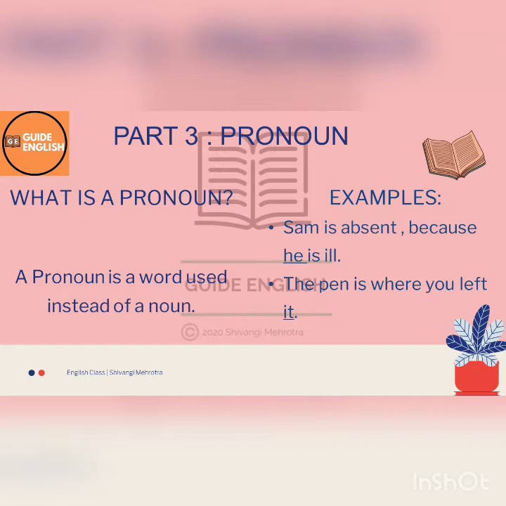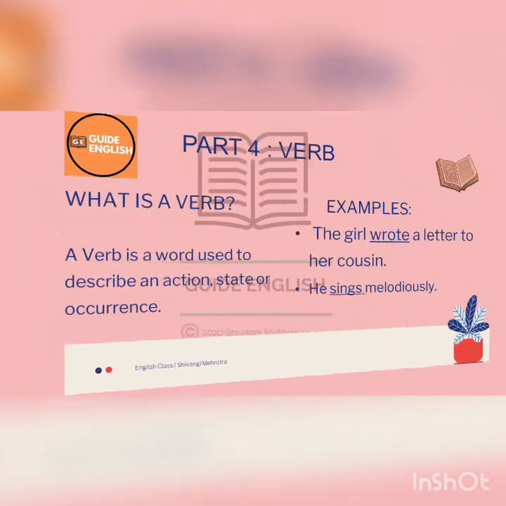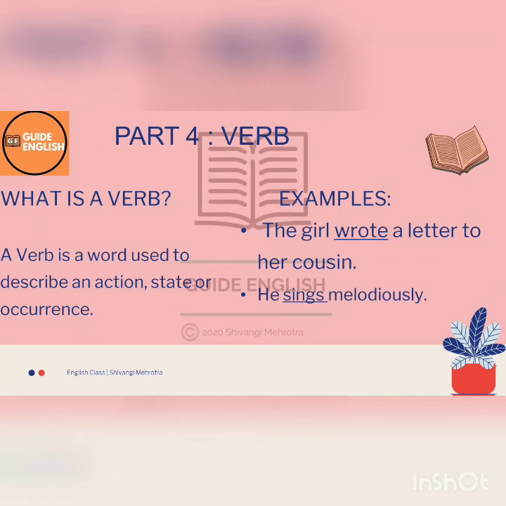And then studying the next example, it says, the pen is where you left it. So here the pen is a non-living thing. That is why we are using "it" in place of pen, and hence it is acting as a pronoun for this noun. I hope the pronoun part of speech is also briefed to you well, and we'll be understanding it better in the later videos.